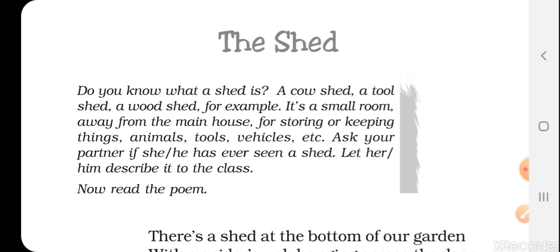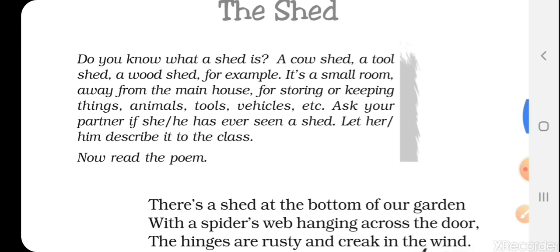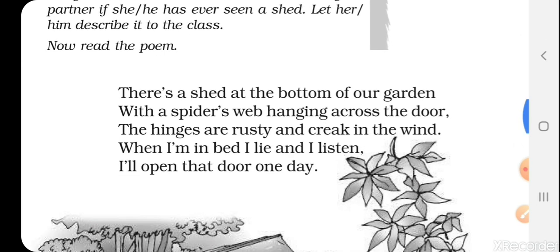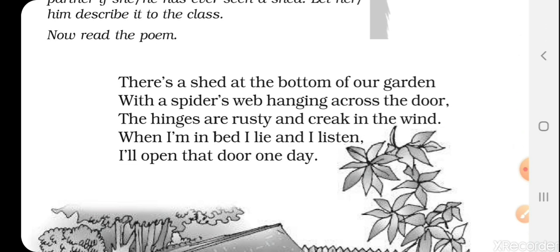Clear? So ask your partner if she or he has ever seen a shed. Let him describe it to the class. Now read the poem. So now we will see what the poet is describing in the poem. Actually in this poem the speaker is a small child. Okay, a little child is the speaker here. So he says the poem.